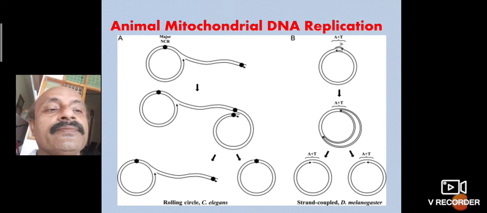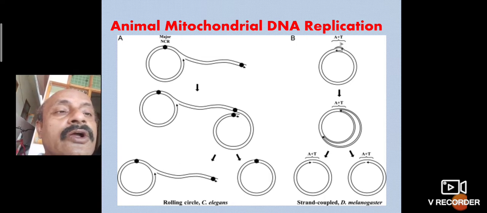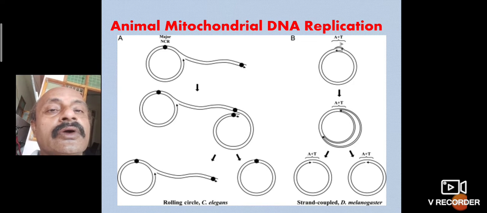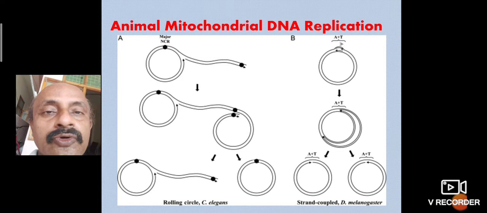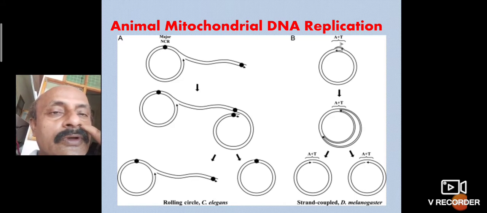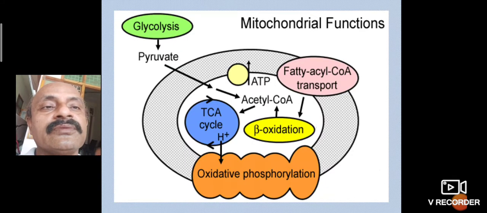That is rolling. The second one is strand coupled. First a round shape structure forms, and each round forms one half round. Then the half round becomes a full round. The two circular DNAs are one above the other after replication. After some time, these two round circular DNAs are liberated, and two separate round shape DNAs are formed.